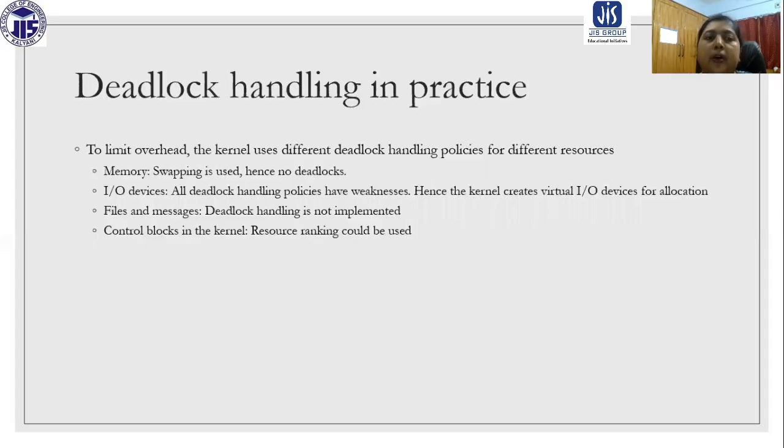So this is all about deadlock handling. In a separate class, we are going to discuss deadlock avoidance. In this class, we have discussed deadlock prevention, deadlock detection, and deadlock recovery.